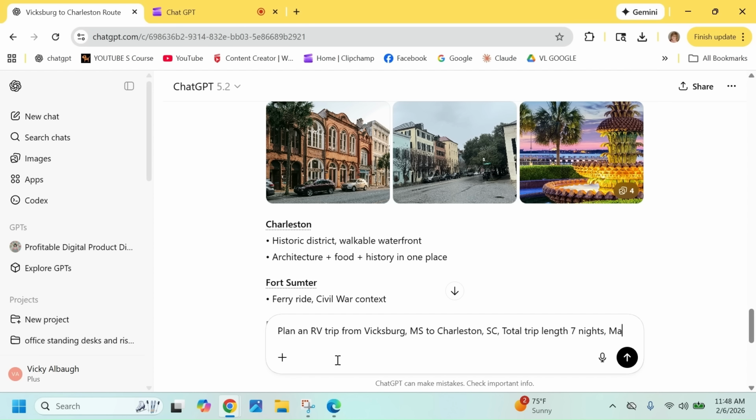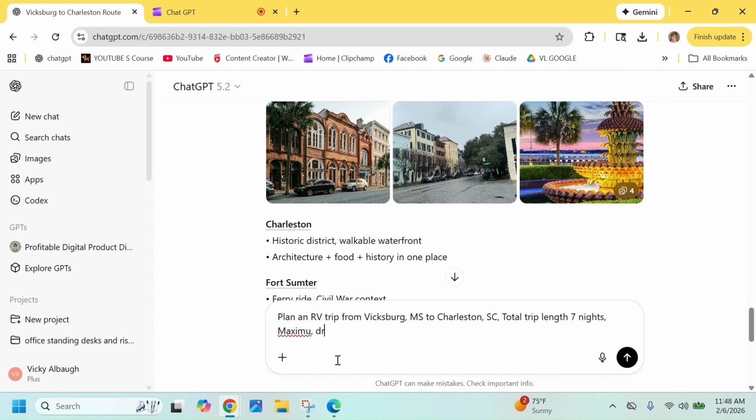And then maximum driving per day is 350 miles. And the route type, we want to stay on major interstates and highways only. So let's see what we get now with this prompt.